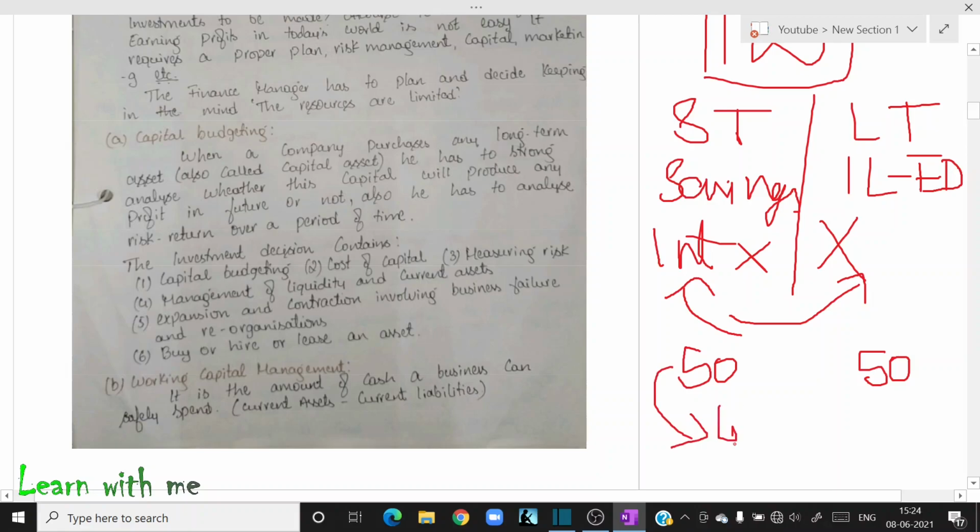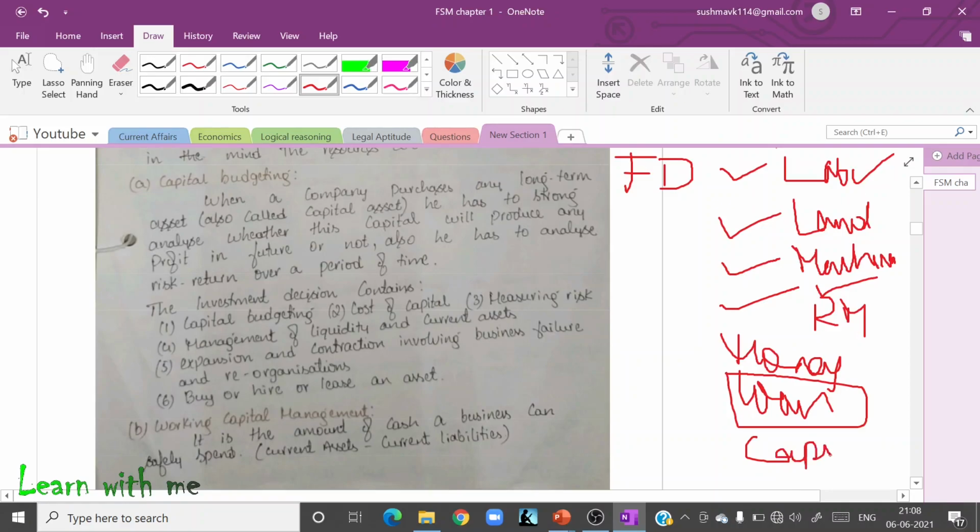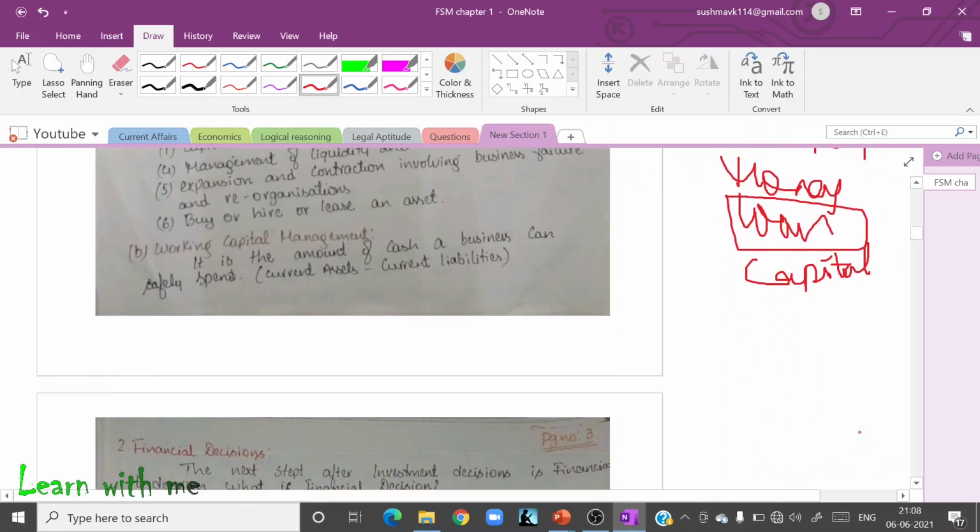So it has liquidity. If I invest 50,000 in long term in a fixed deposit or in shares, bonds, etc., then I will get interest in future. So this is the benefit. This is nothing but the investment decision. You will have your own capital like your savings, or you can borrow from your friend, or you can get something from the debenture holders, equity shareholders, etc. So there are a lot of options, Sushma. Go for it. Wow, very good, guys.